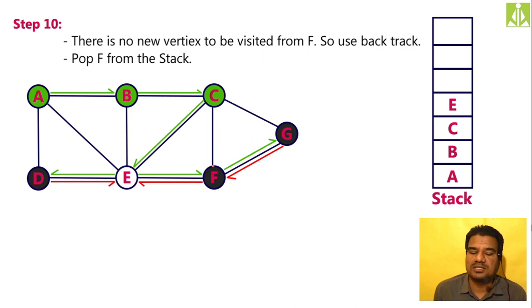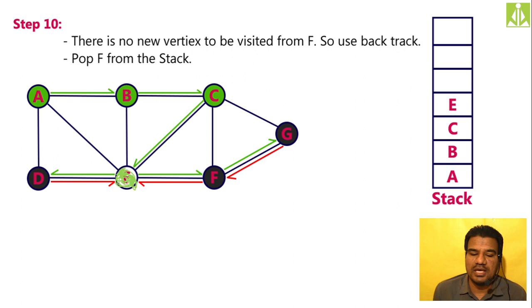I marked this F as black and I marked this path also, and this should be green. Here it changed its color, but this should be green. Just remember this should be green in color. Now F got marked, F got popped, and the path got marked. All these things we have done.